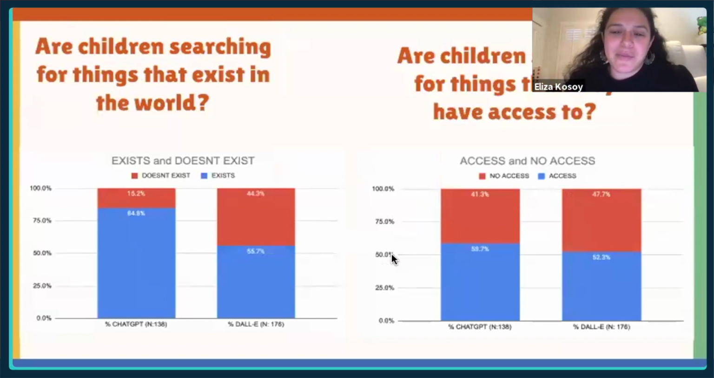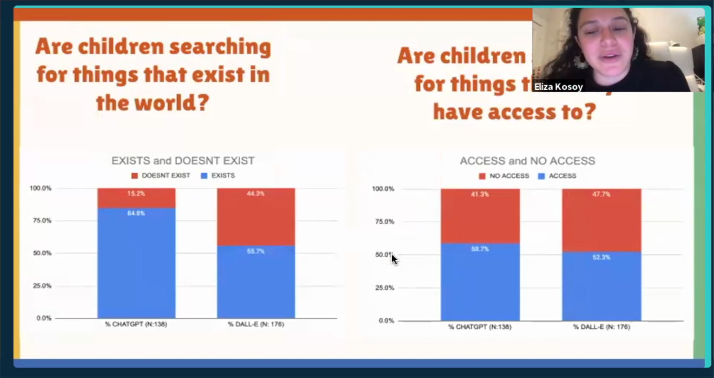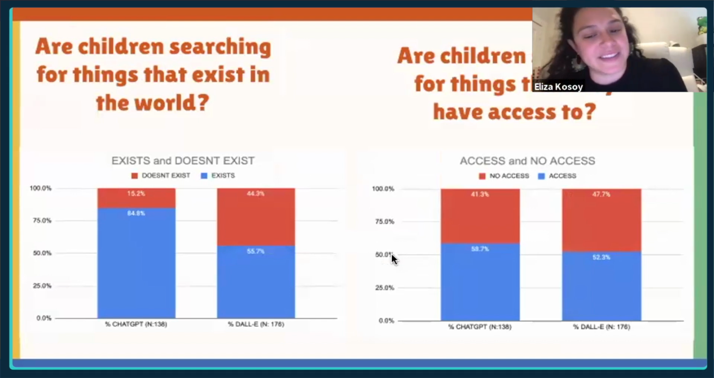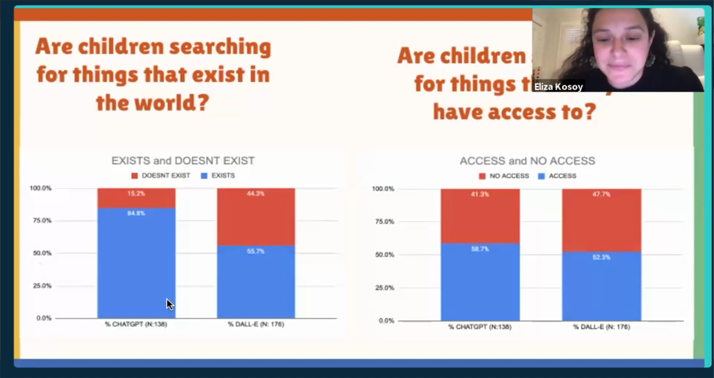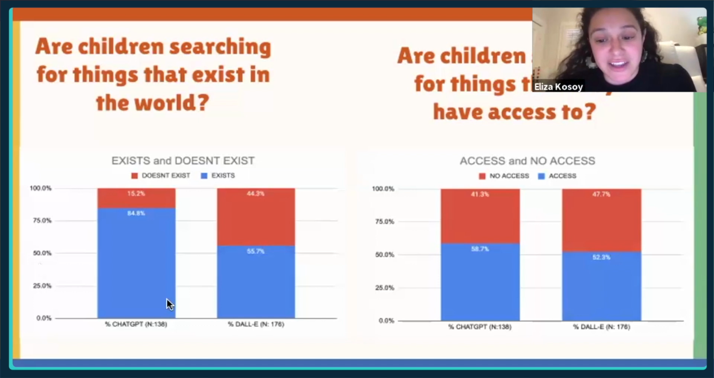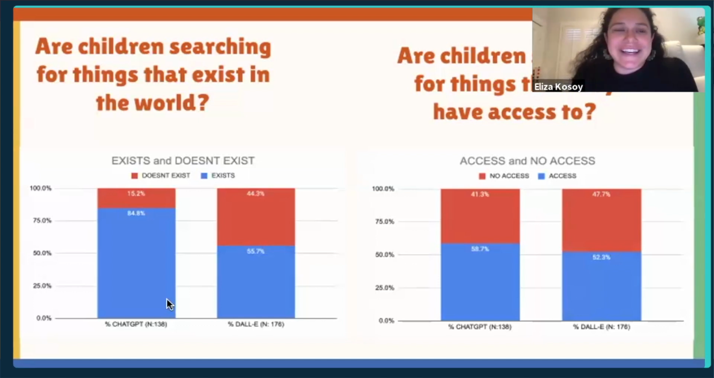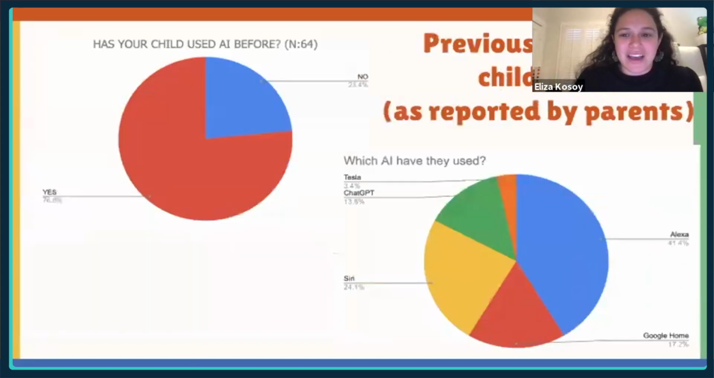But when you break down these results a bit further, what I think it really comes down to is that what kids want to see in Dall-E is things that don't exist in the world. I think it's less about the access and more about does it exist or not exist in the world. And that's this plot on the left. You can see with GPT, 84% of what they're searching for exists, but with Dall-E, only 55% exists. And I think that's a stark difference and really shows you they want to see things that don't exist in the world. And that's what they're fascinated by, which I think is super cool.